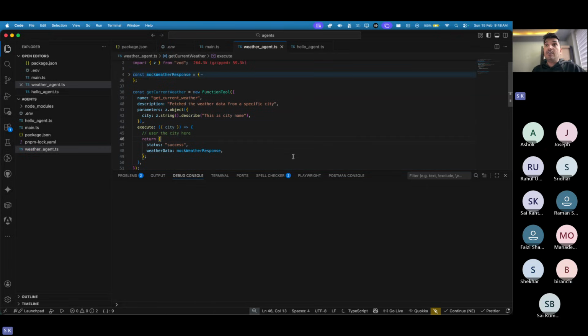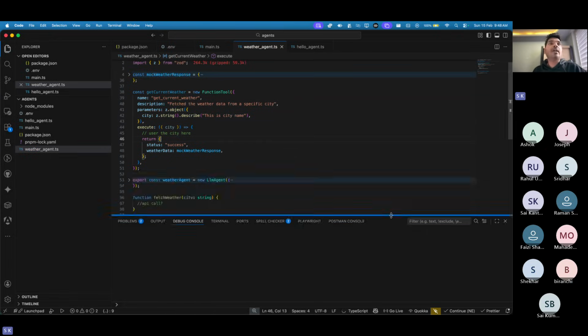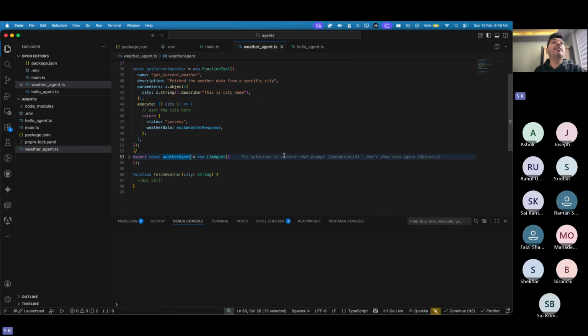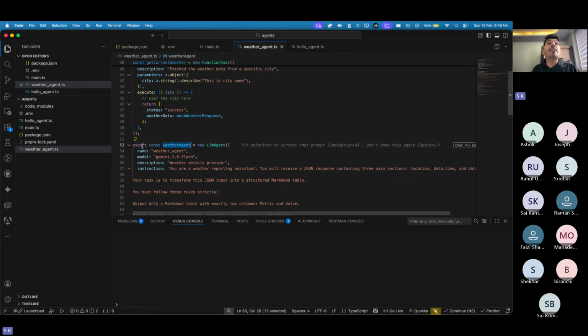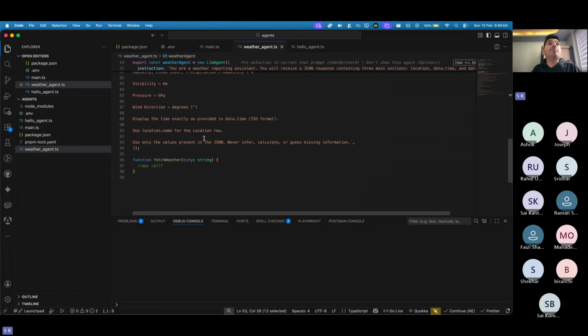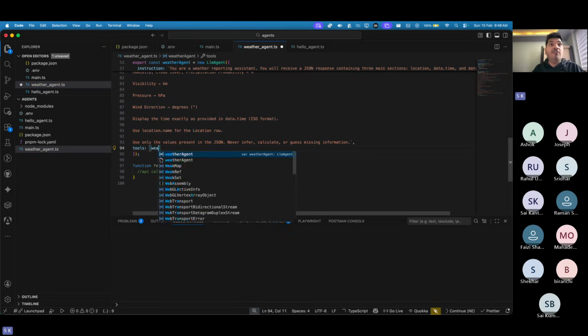Now try to imagine what will happen. Here we have an agent, and this agent will get some support. Because when you go to an LLM like ChatGPT and say, can you tell me the current weather, it will say, sorry, I don't have access to current weather information because I'm not trained on that data. But now we are creating an agent which uses the LLM, and this agent is provided some more power, and that power is nothing but your tool. What tool have we created? We have created a weather tool, get current weather.